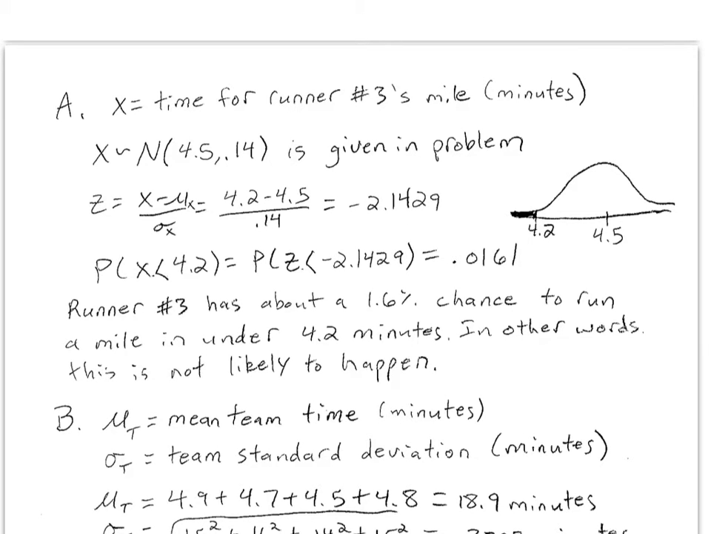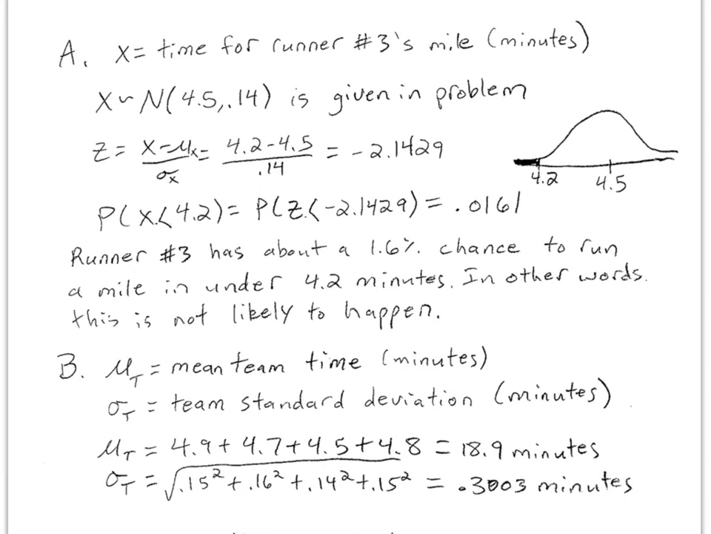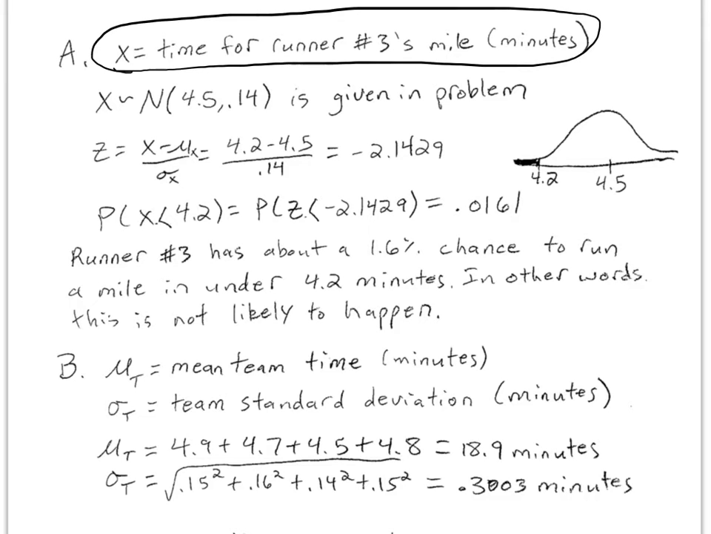So notice here, I start off for part A by defining the variable. I'm defining what I'm calling X here, and that's just going to be time for runner 3's mile in a race in minutes, one single time. X is approximately normal with a mean of 4.5 minutes and a standard deviation of 0.14 minutes. That was given in the problem, but I'm writing that down. I'm showing that I understand appropriate notation, and I understand that that's the key piece of information for the problem.